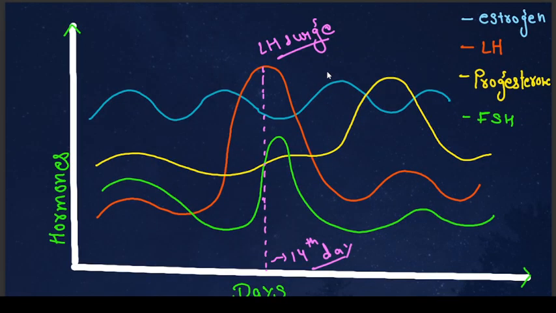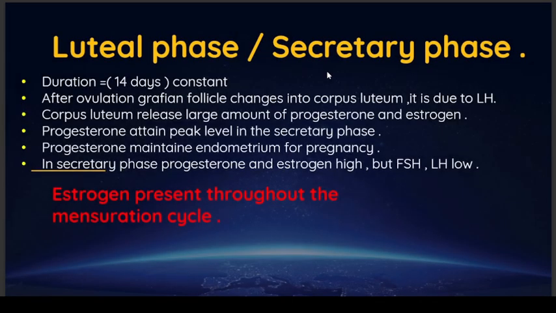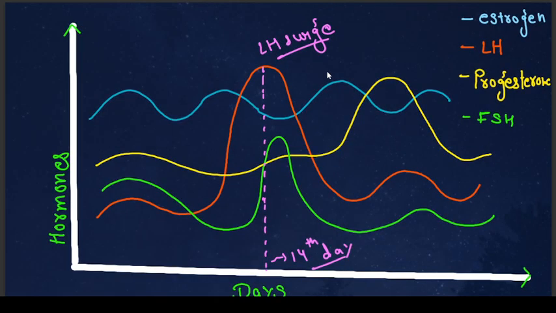Now let's discuss this graph. On the y-axis we have shown the hormones and on the x-axis we have shown the days. Blue shows estrogen, red LH, yellow progesterone and green FSH. As we have discussed, estrogen is present throughout the menstrual cycle. So estrogen is high and present throughout the menstrual cycle.